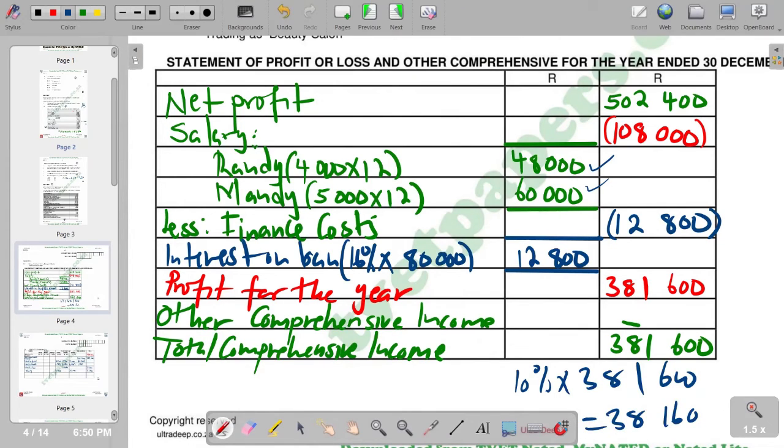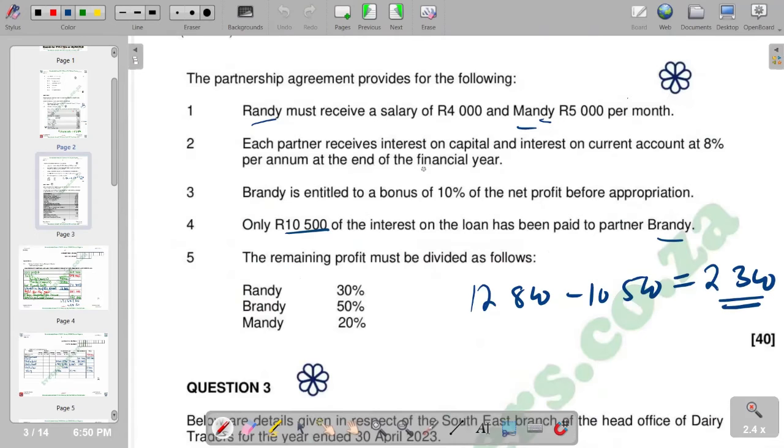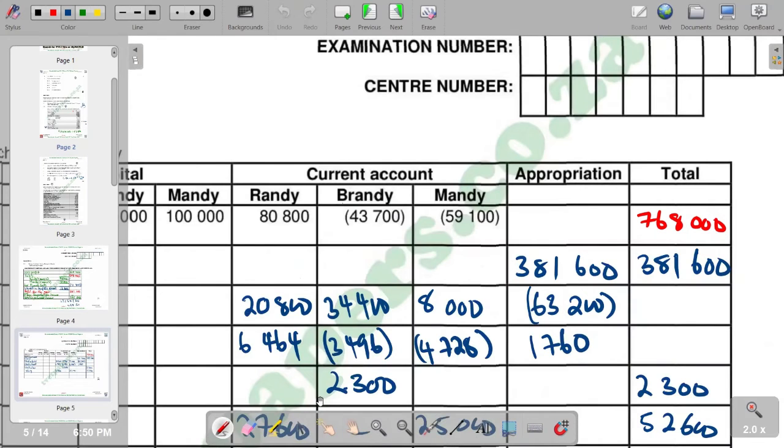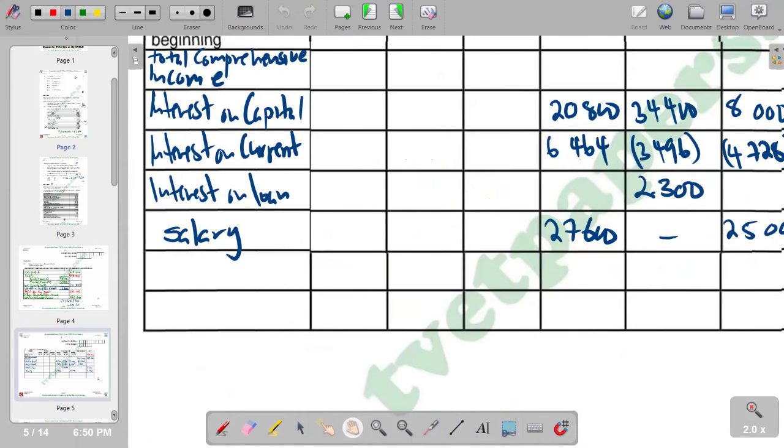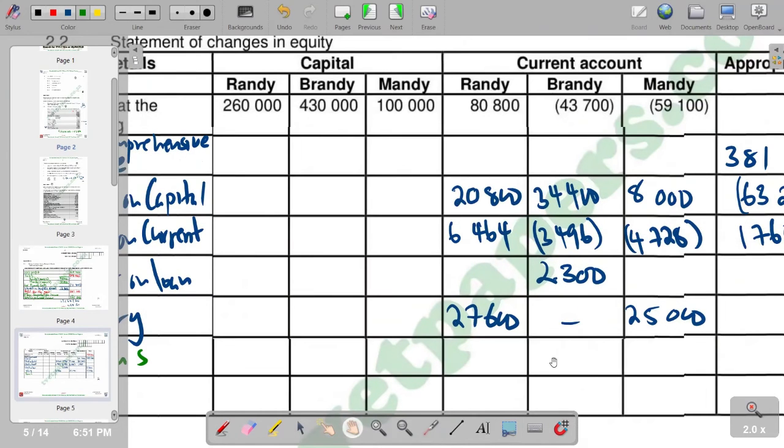So this is the bonus, and the bonus is for Brandy. So you're going to put it in the column for Brandy, which we have as our bonus, 38,160.